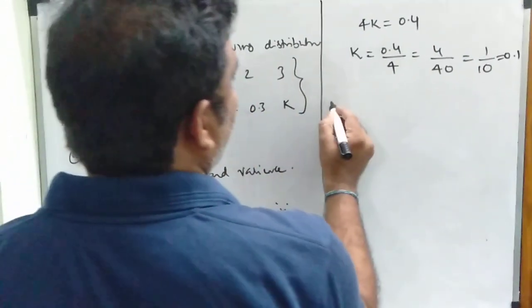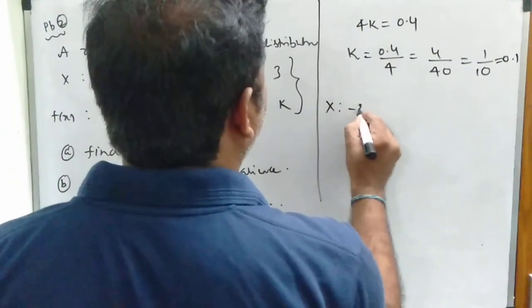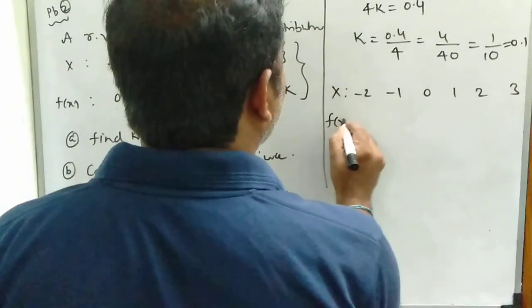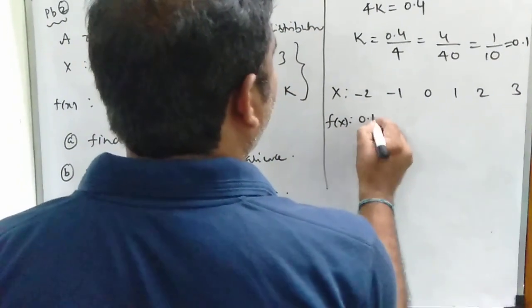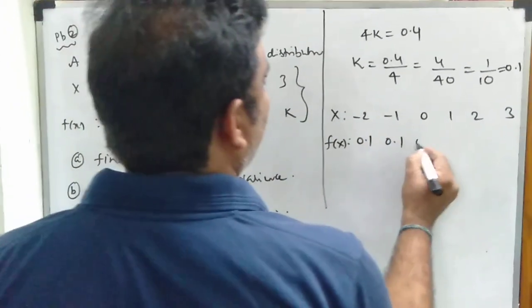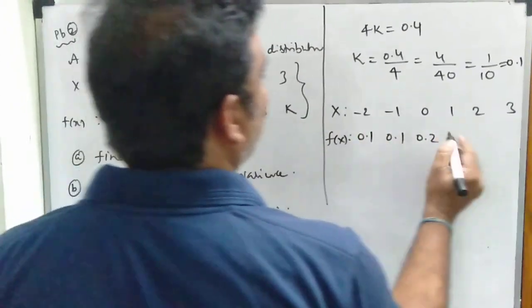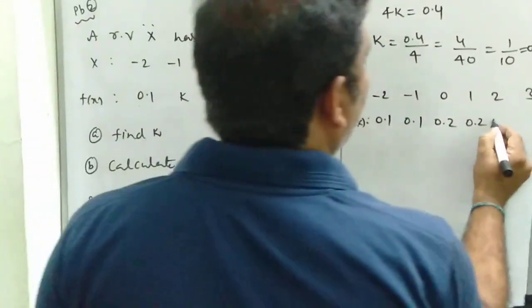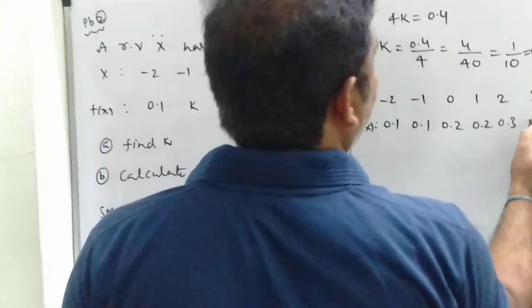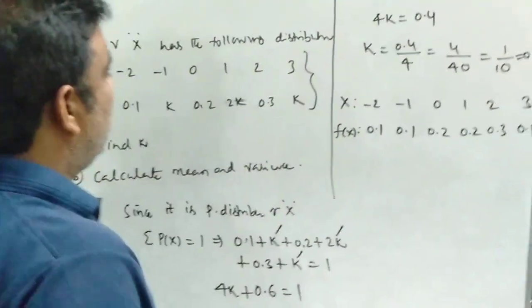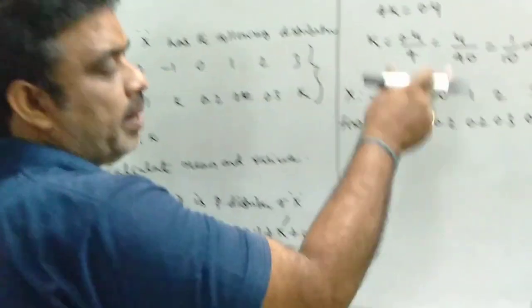Then the distribution. What is the distribution? X: minus 2, minus 1, 0, 1, 2, 3, and its probabilities are first 0.1, this k 0.1, 0.2 as it is, 2k, 2 into 0.1, 0.2, 0.3, and k is 0.1. In the probability distribution, k is replaced by 0.1.